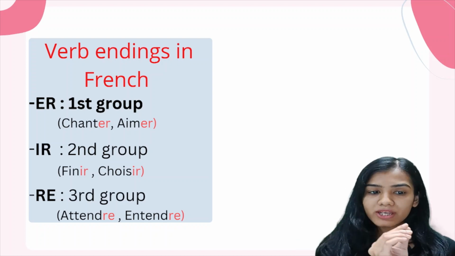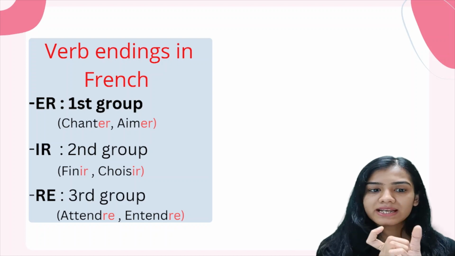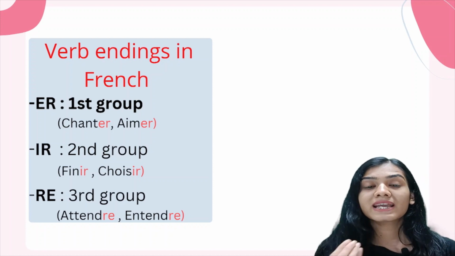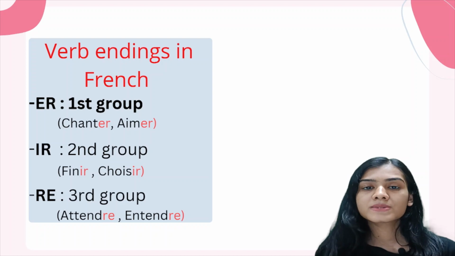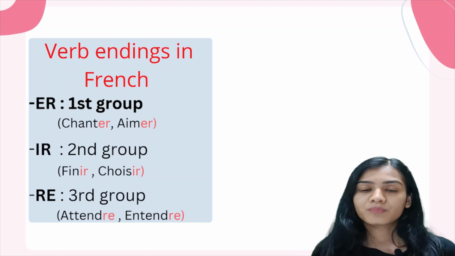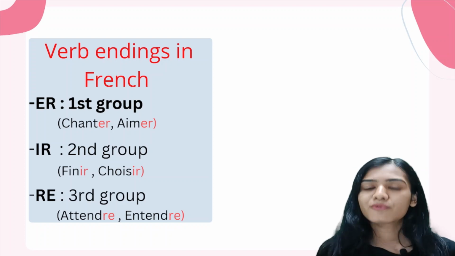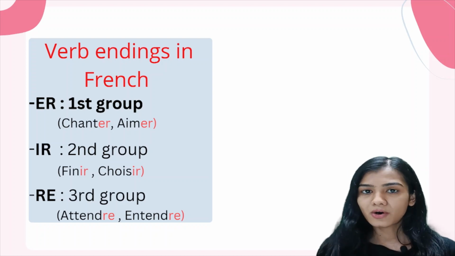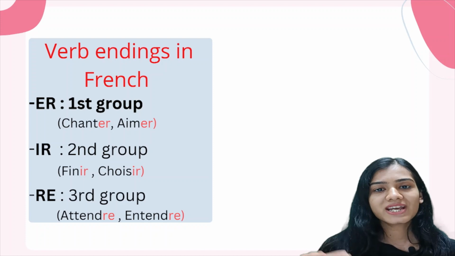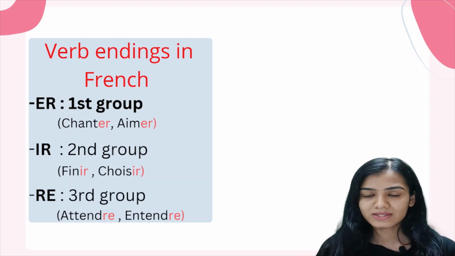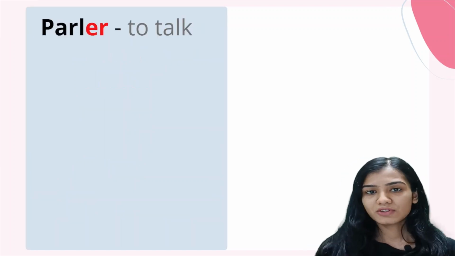So when I'm talking about chanter, CHANTER, or finir, FINIR, these verbs are all in their infinitive form. What is the infinitive form? Infinitive forms are the unconjugated forms, in their raw form. We have to change them according to their different subject pronouns. So let's have a look at that.